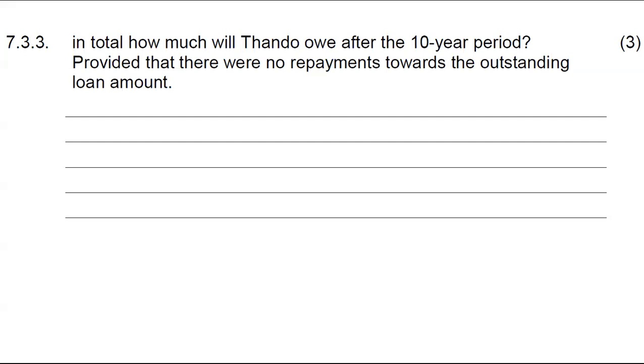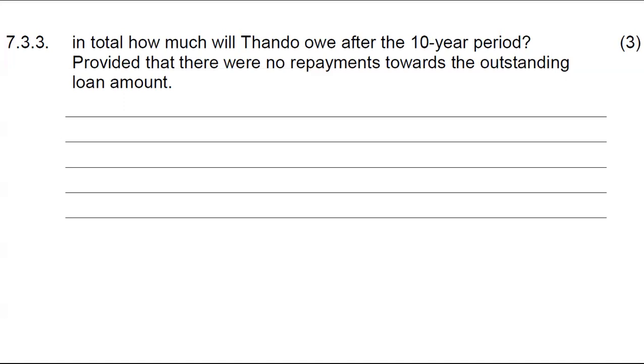Note that we're talking about the loan amount, not the total 3.5 million. It'll take 10 years to repay it, but we want how much it will be if after paying the deposit, we never made any other repayment towards the loan.